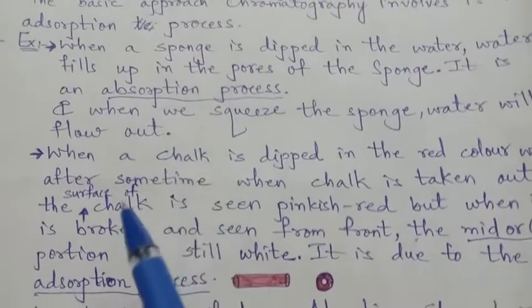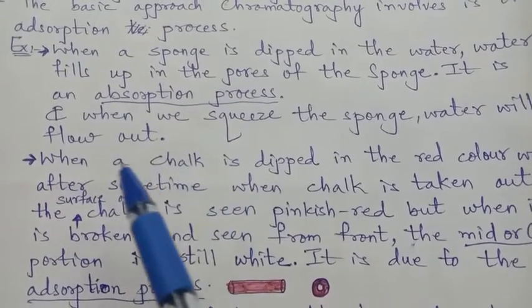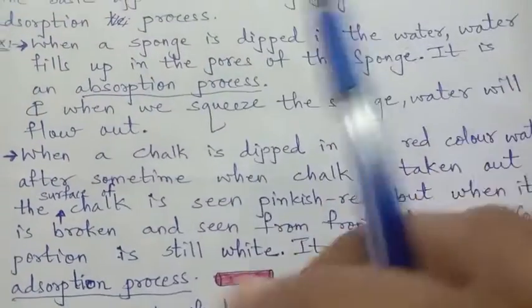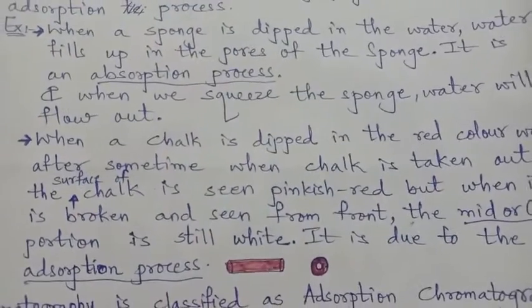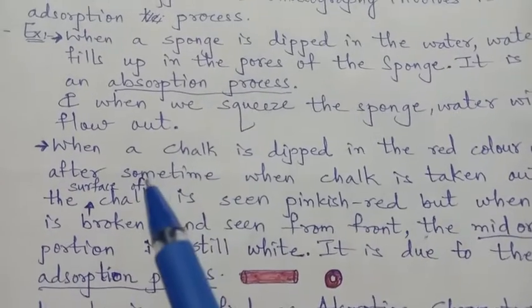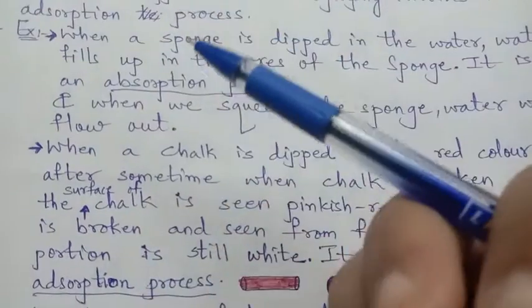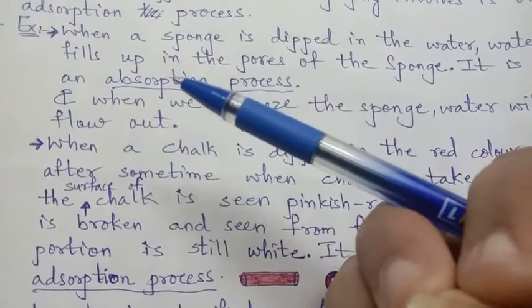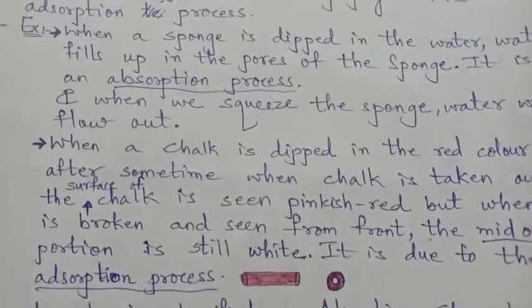So the process where the water completely fills into the substance is called absorption. I have also given the example of cotton: if you dip cotton, it gets completely wet because the pores, the space, fill with water.